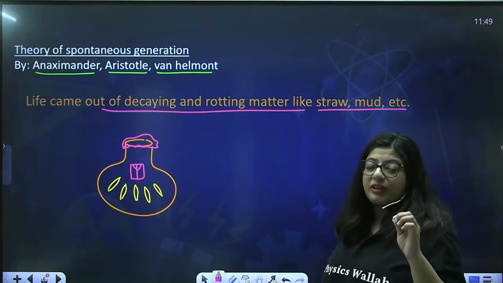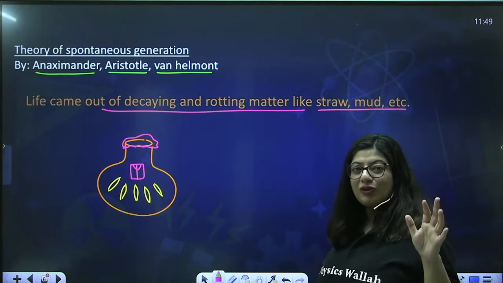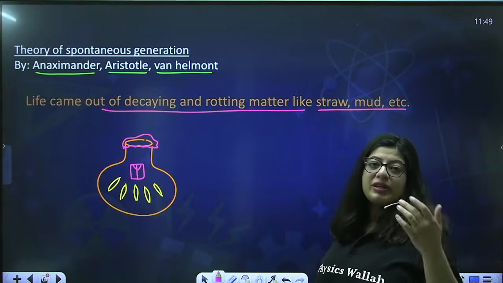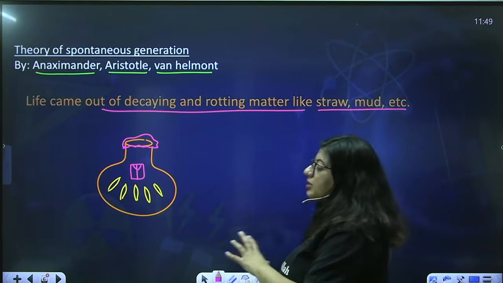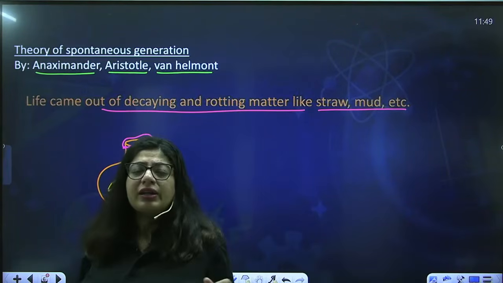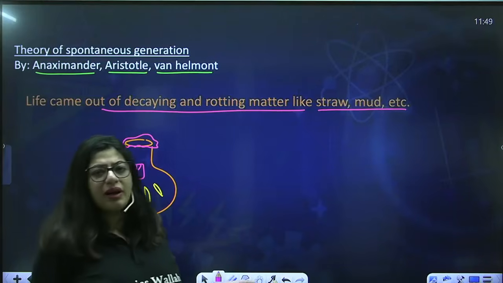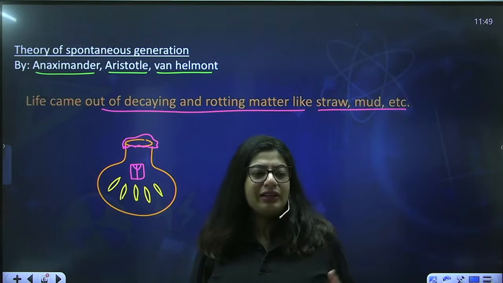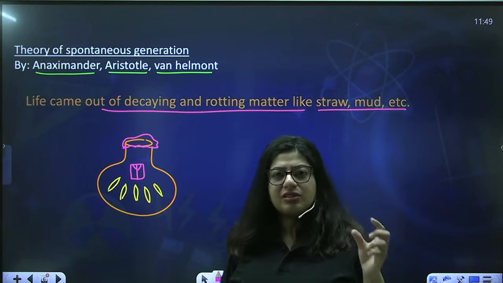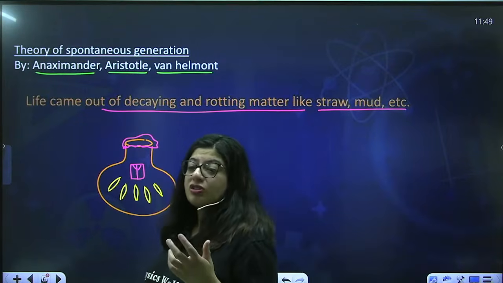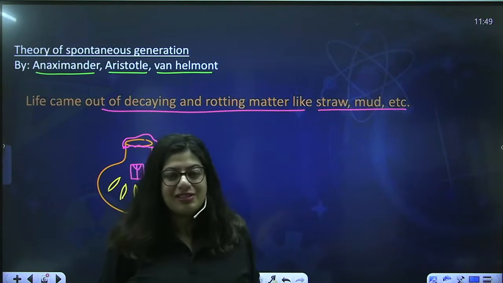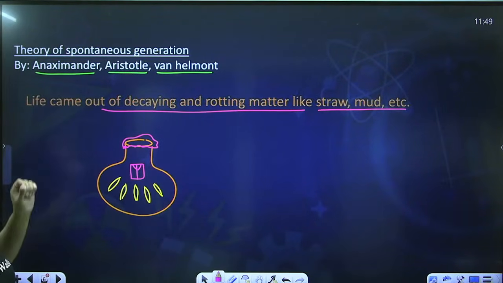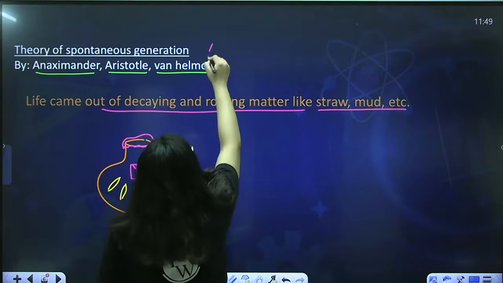But this is not technically correct, because you all know any living organism comes from a pre-existing living organism. So this theory is technically incorrect. They saw that in a storage house of grains there were a lot of mice, so maybe the mice came from the grains, or from mud comes the eel. Eel is a kind of fish that is usually present in muddy water. So they thought maybe from that mud the eel arises, but this is not technically correct. So this theory was rejected. That's the theory of spontaneous generation. This is also known as the theory of abiogenesis.